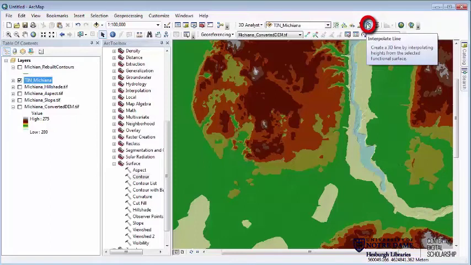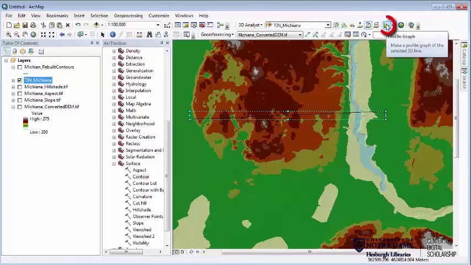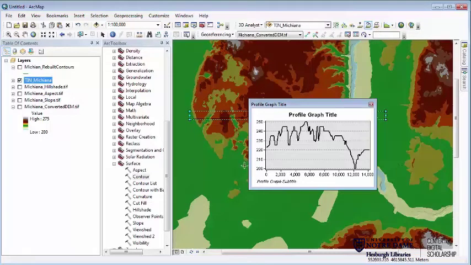The last thing, I'm just going to show you one interpolating a line here, because this is the one that's actually pretty neat. So if I go through here and I choose interpolate line, it's going to place that line graphic that I just created across the entire surface as well. It doesn't look like it at the moment, but what I can also then do is go to this profile graph button right here. Once I have something like that interpolated line selected, I can choose profile graph, and it'll generate for me